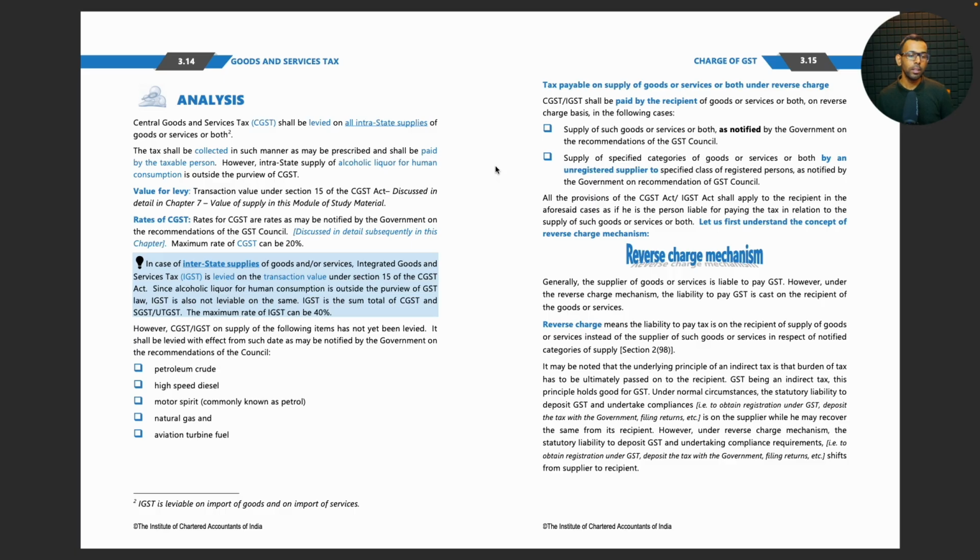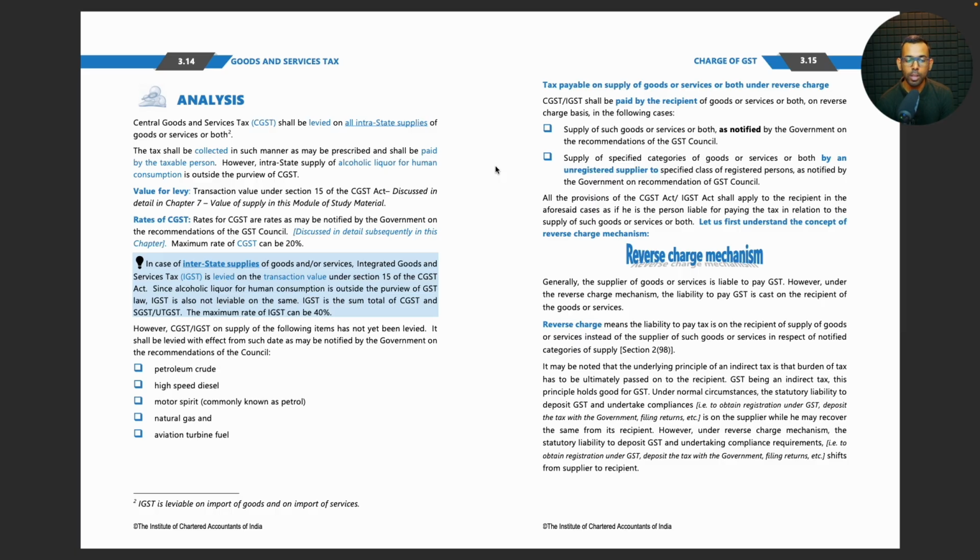In case of interstate supplies of goods and or services, IGST is levied on transaction value under section 15 of the CGST Act or IGST Act. Since alcoholic liquor for human consumption is outside the purview of GST, IGST is also not leviable on the same. IGST is the sum of CGST and SGST or UTGST. The maximum rate of IGST can be 40%.